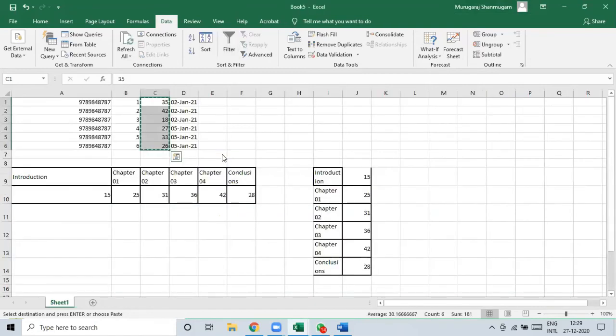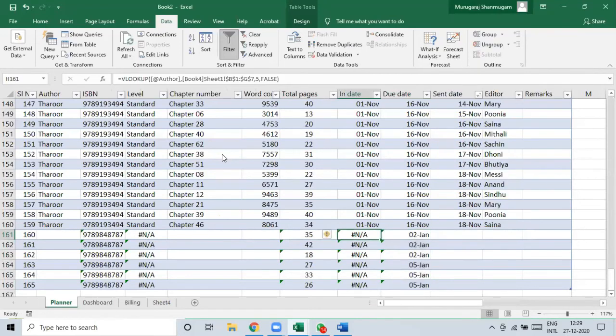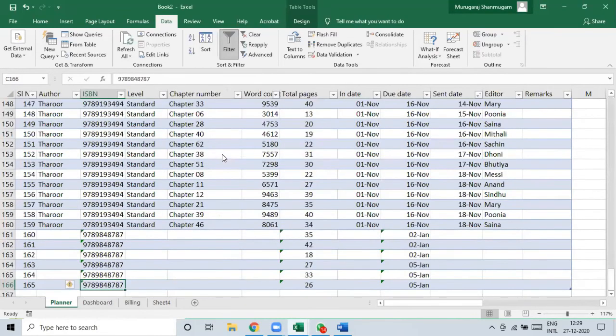So the end date is again not available there. The due dates are available. So I will paste the due dates. Missing data, I will supply it separately. That's it. It's not as straightforward as, see, the point is your source data should have all the information that you need to use your planner. When they're available, you will use them and then supply the rest manually. That's the only logic, right?